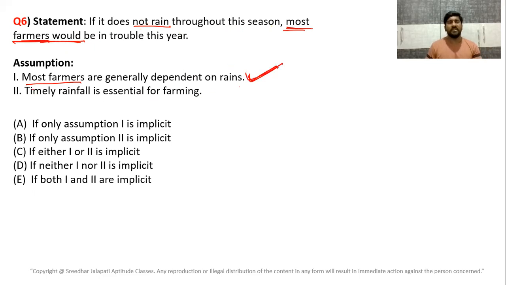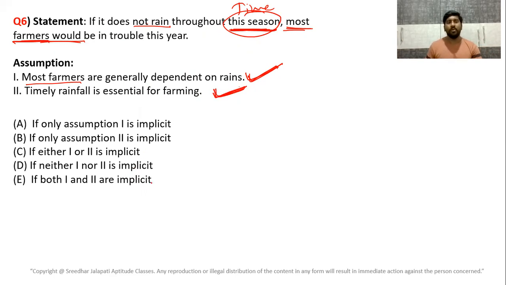First one is assumption. Second, timely rainfall is essential for farming. Yes, this is also assumption. How do we know? Here, he mentioned this season. That means in a particular season, if it doesn't rain, farmers would be in trouble. That means the timely rainfall is essential. This season is talking about time, right? So timely rainfall is essential for farming.